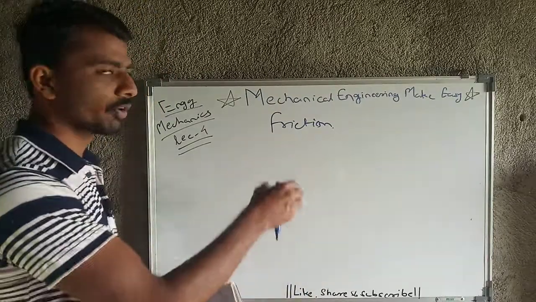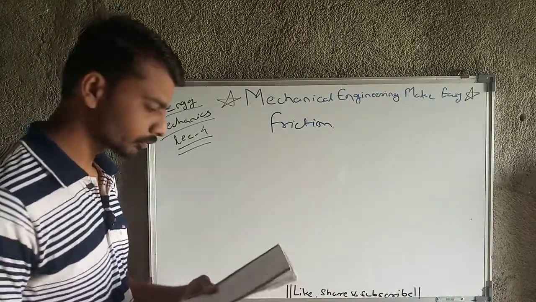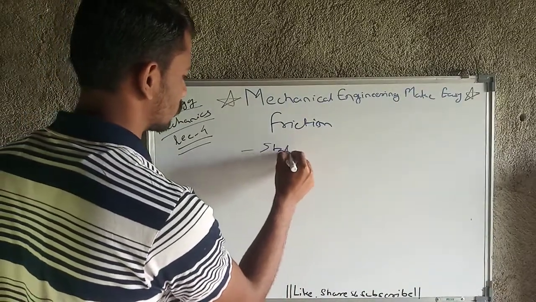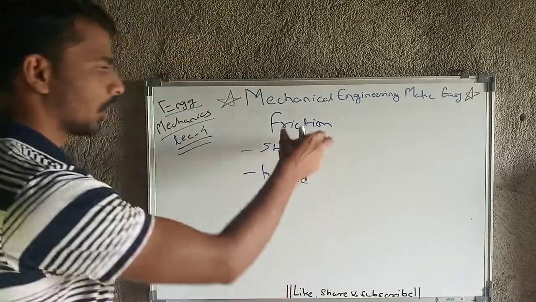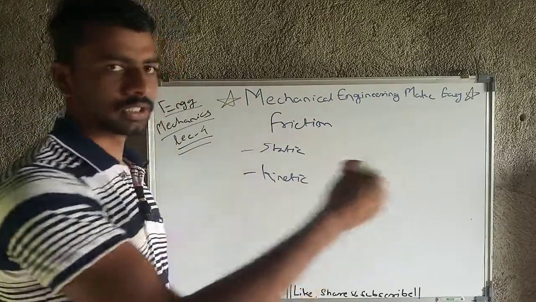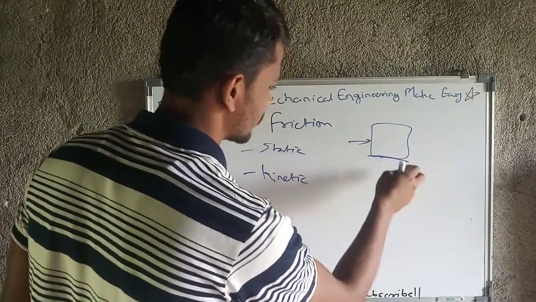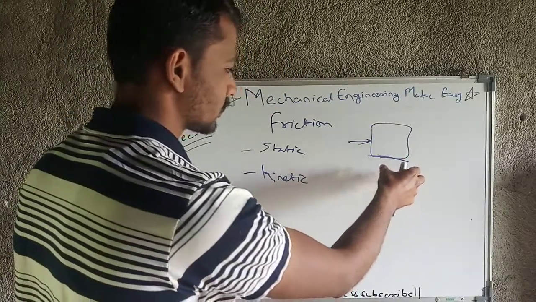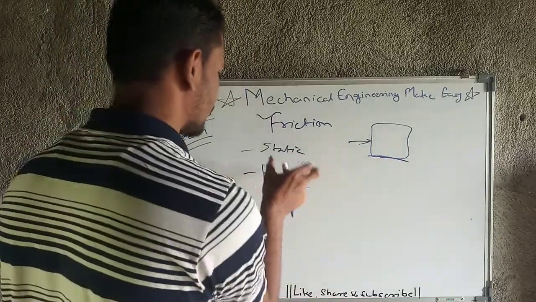So up till now we have completed a number of concepts, and now we will move with the concept of friction. Friction has two types, that is static friction and kinetic friction. What exactly is friction? Friction is, if we are applying a force on any body, then at the surface where the body is in contact with the ground, an opposing force will develop, and that is the frictional force. So that will have static and kinetic.